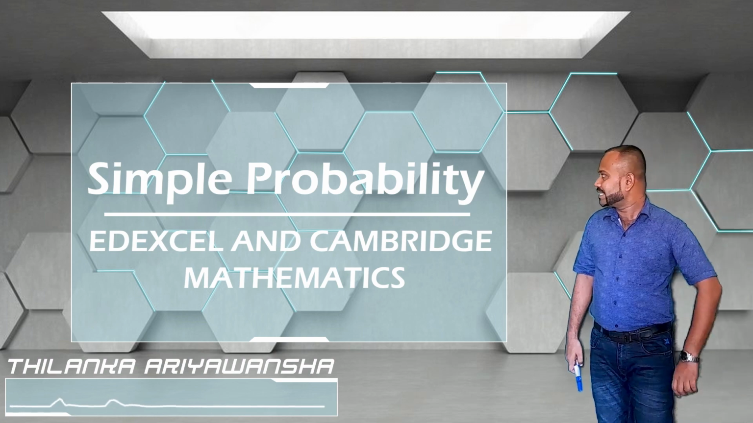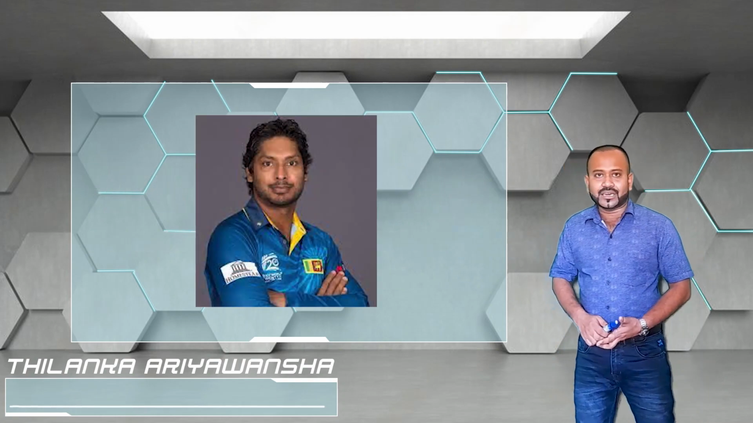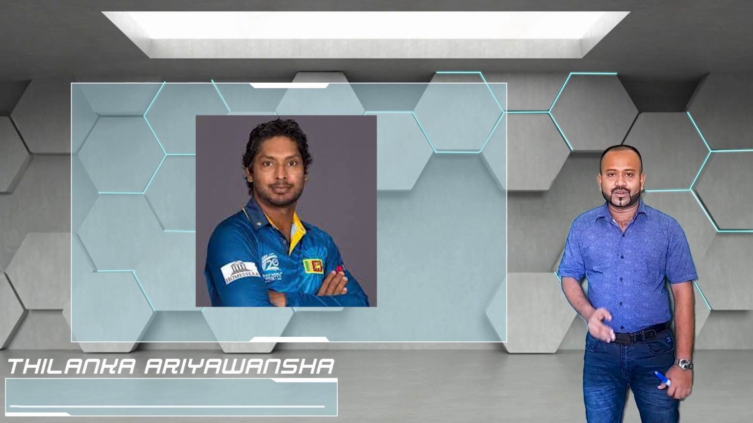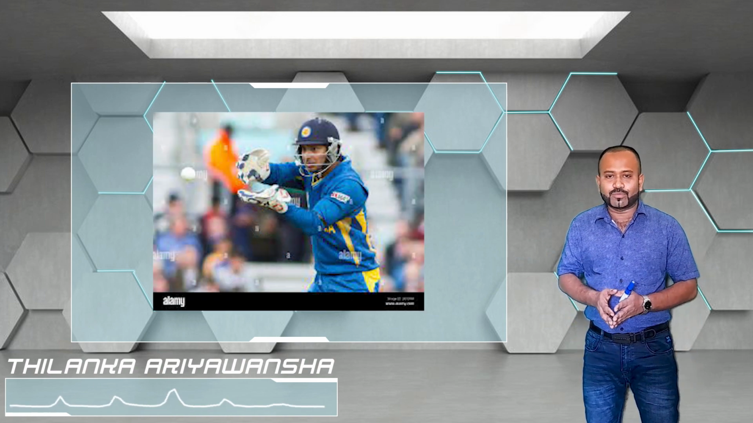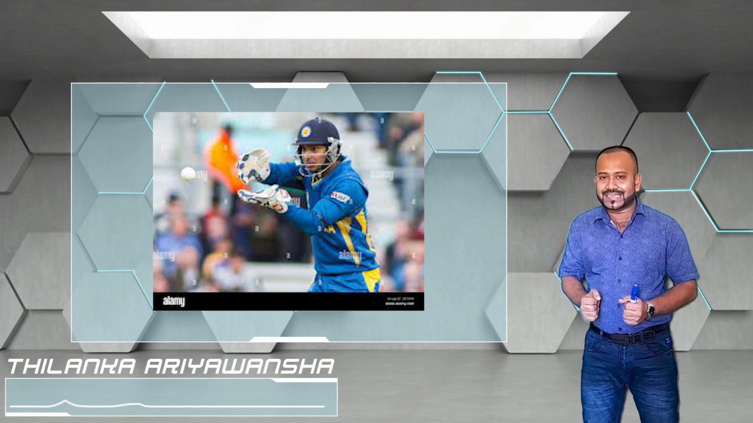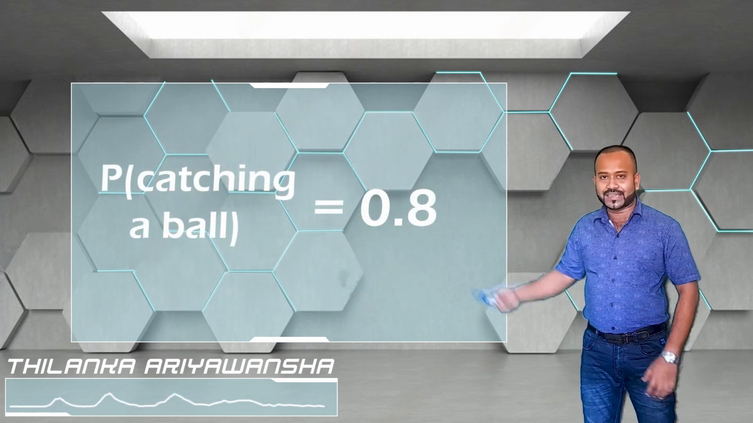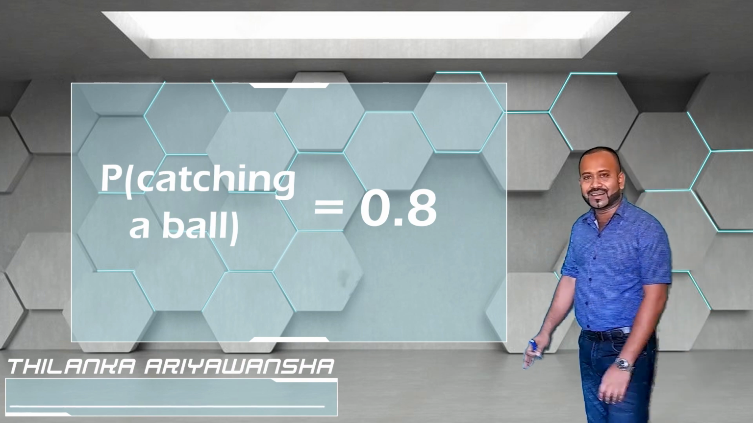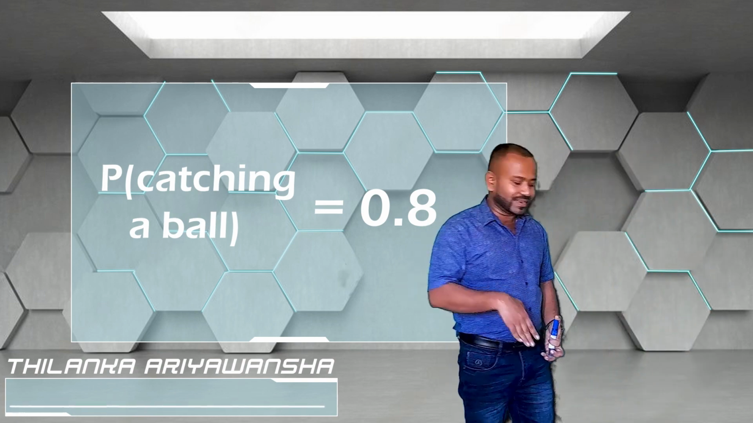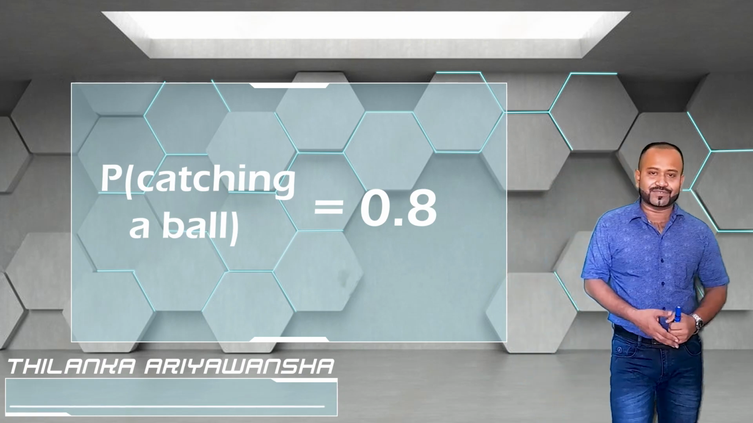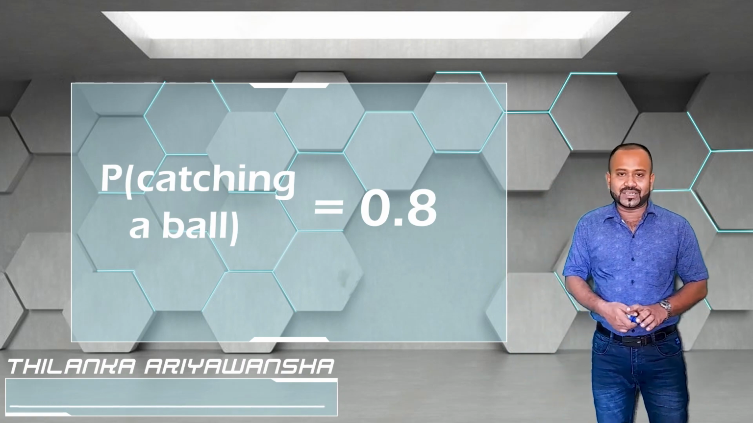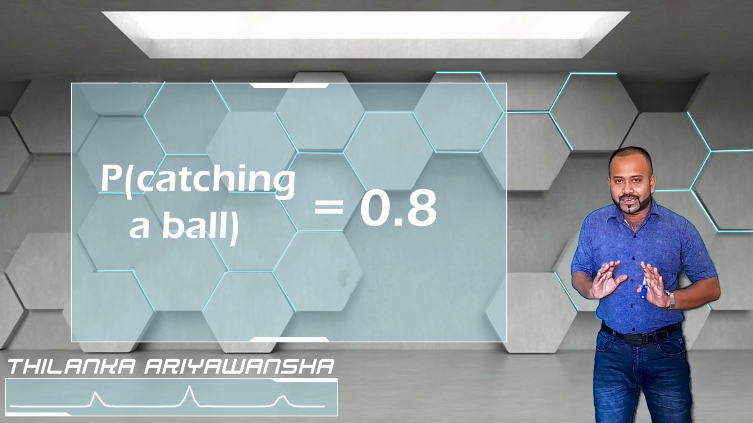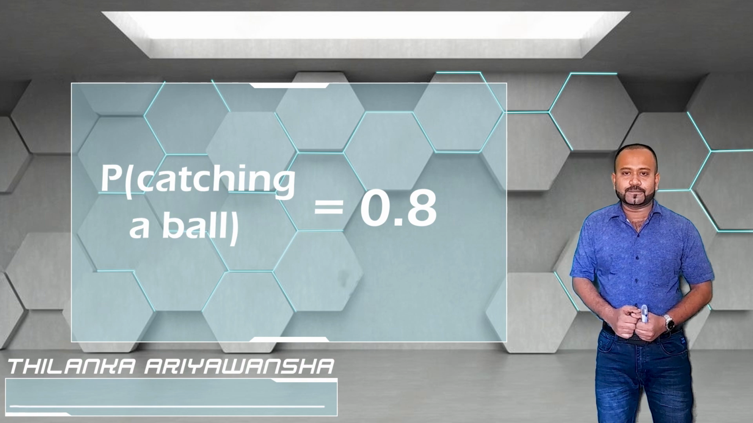Here you can see there's a cricketer, world famous cricketer, Kumar Sangakkara. Now, when he is catching a ball, the probability that he is catching the ball, I have given here, that's 0.8. This is according to my assumption. This can differ from real life. Here, 0.8 means when he is getting a ball, the possibility of catching that one is 0.8.